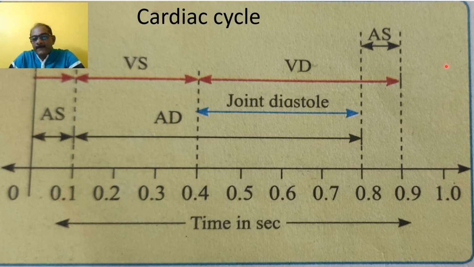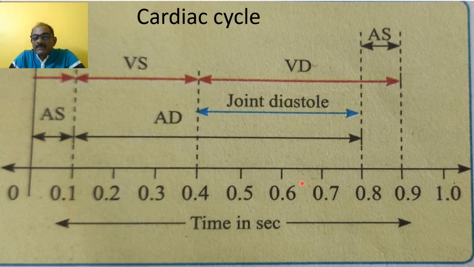So in this way, 0.2, 0.3, 0.4, 0.5, 0.6, 0.7, 0.8, minus 1 second, means auricular diastole requires 0.7 second. Ventricular diastole requires 0.4, 0.5, 0.6, means here 1, 2, 3, 4, 5.